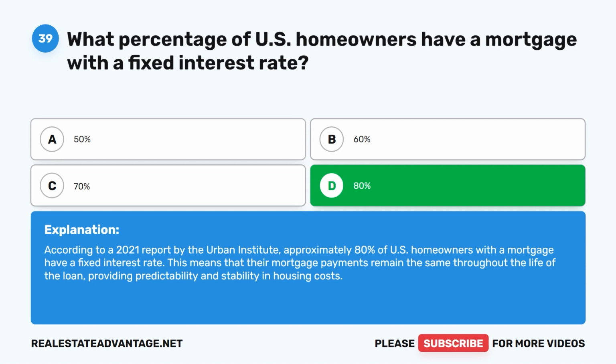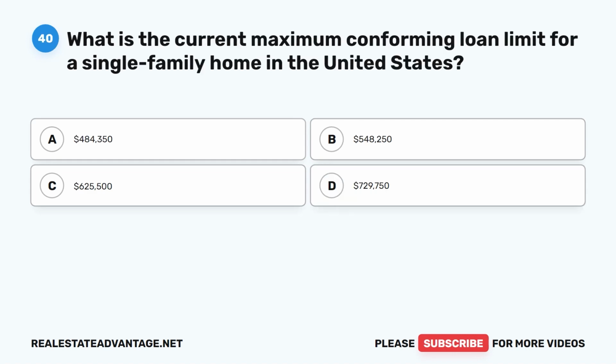Question 40. What is the current maximum conforming loan limit for a single-family home in the United States? A. $484,350. B. $548,250. C. $625,500. D. $729,750.